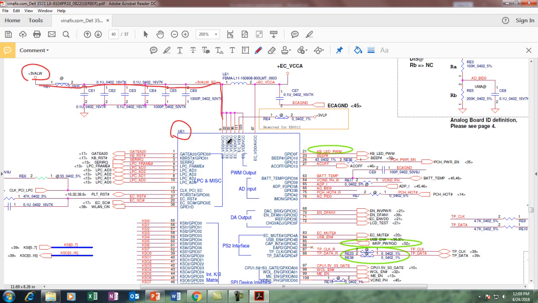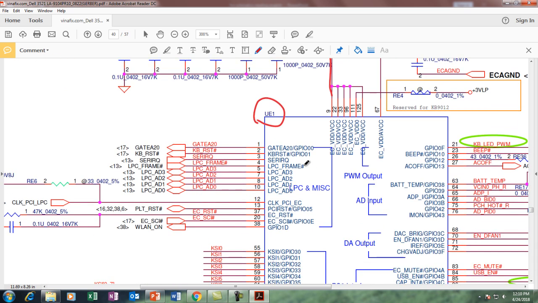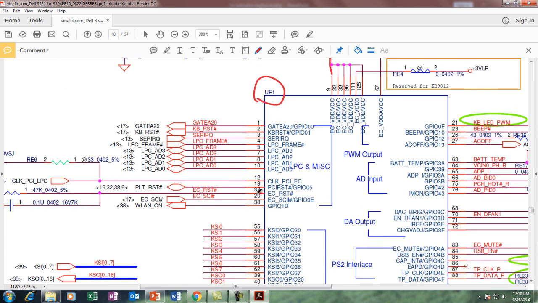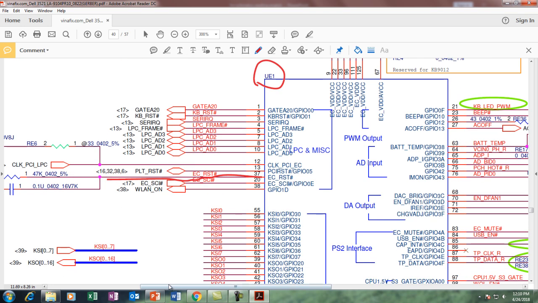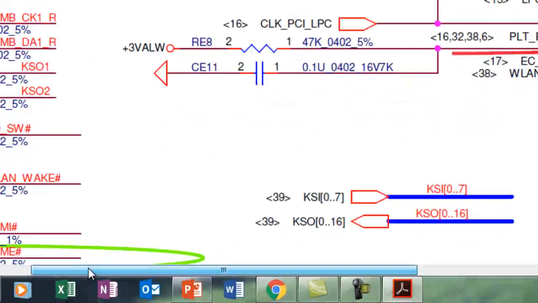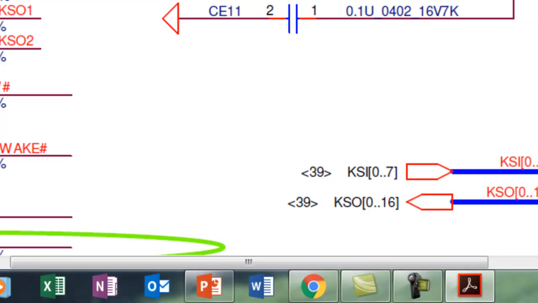Once this chip receives this supply, after 10 milliseconds this chip should get another signal called the EC reset, the reset signal for the SIO. On the left hand side there is one pin, pin number 37. You can see here pin number 37, and this pin is called the EC reset. The EC reset signal is generated by an RC circuit.